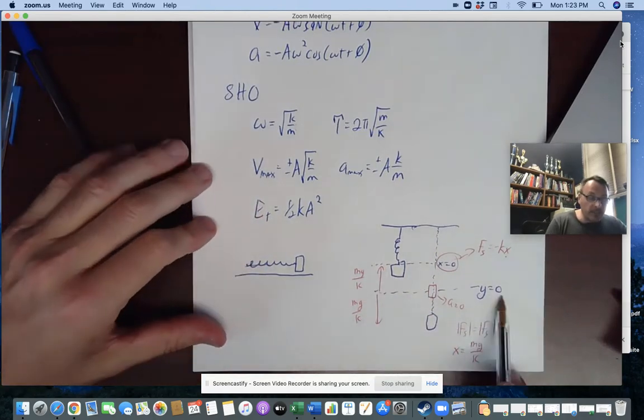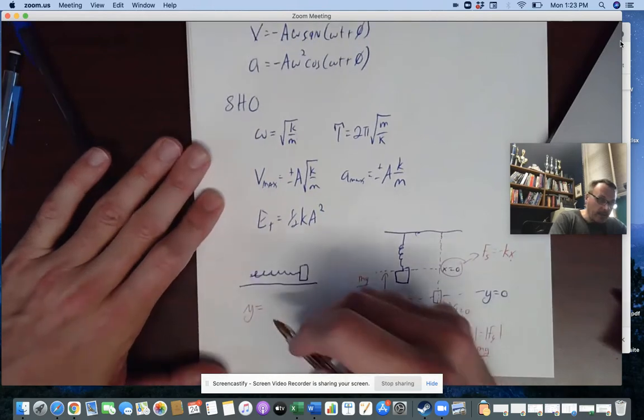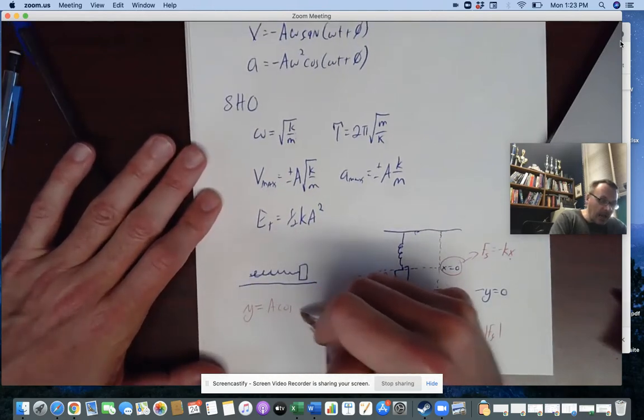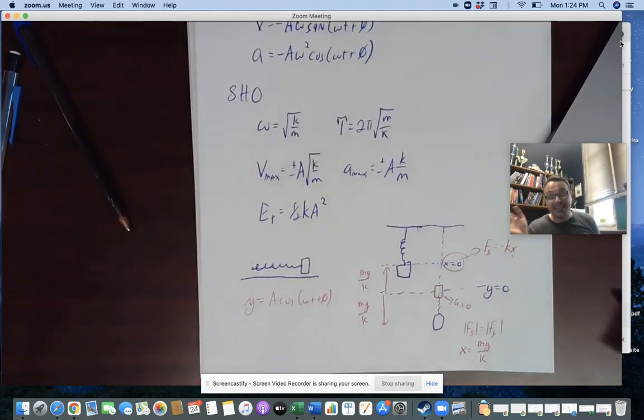But if I'm talking about the simple harmonic motion in this case, I would write these in terms of y, because I would need this thing to oscillate about y equals 0, not x equal to 0. So it's got to be really clear that our position functions are defined in different ways. The position function for any simple harmonic motion must be about the stable equilibrium point. For a spring, the x equals 0 position is where the spring is at its natural length.